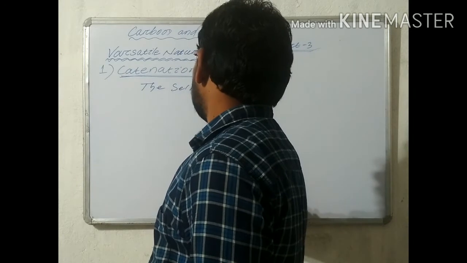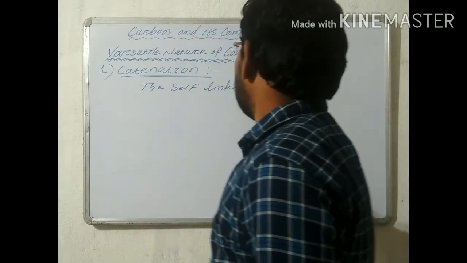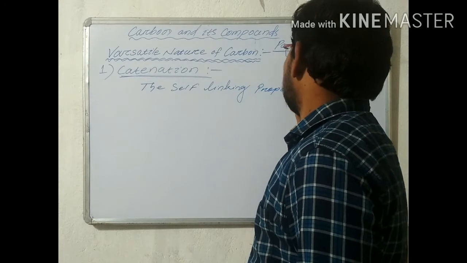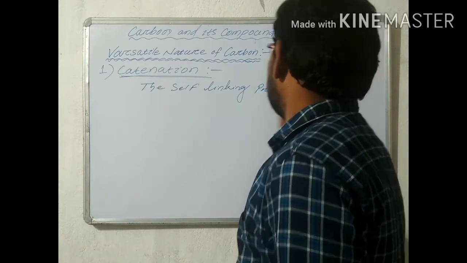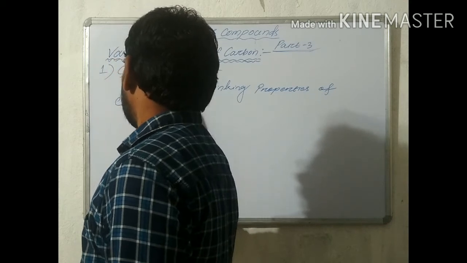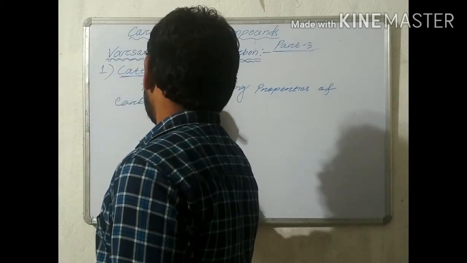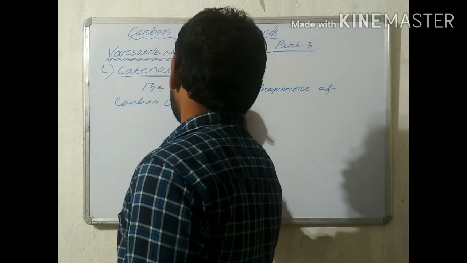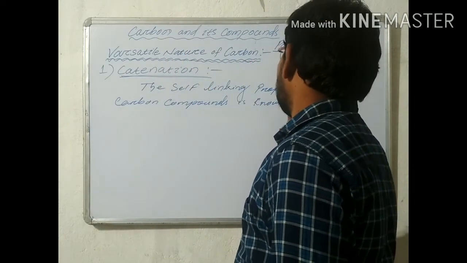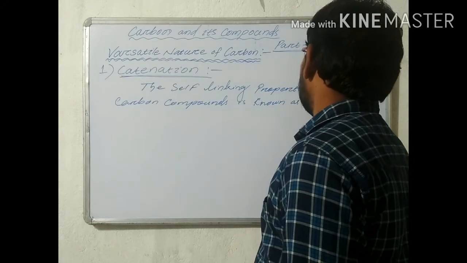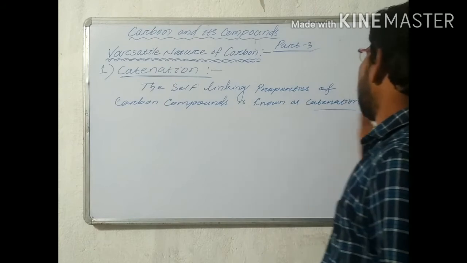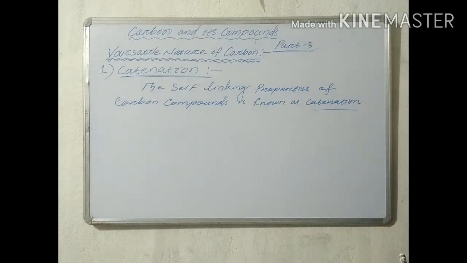So the definition is: the self-linking property of carbon compounds is known as catenation.